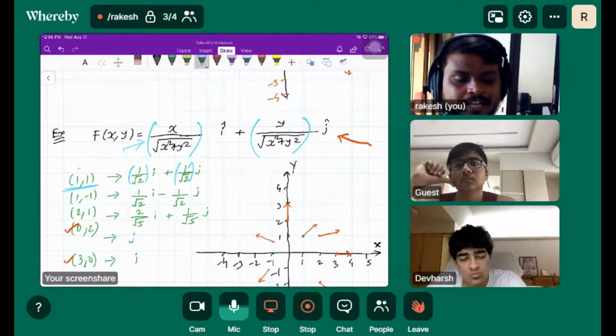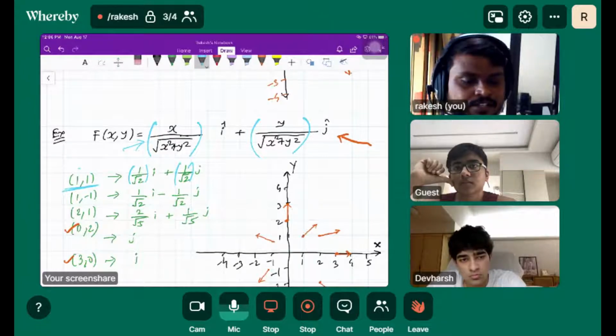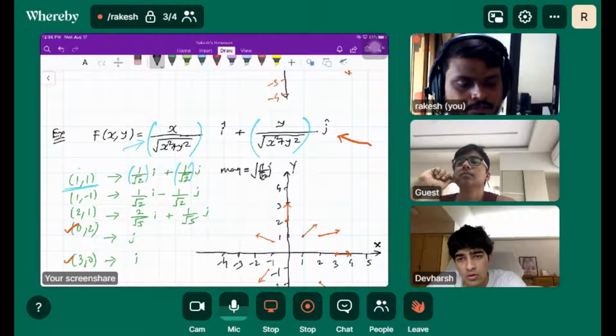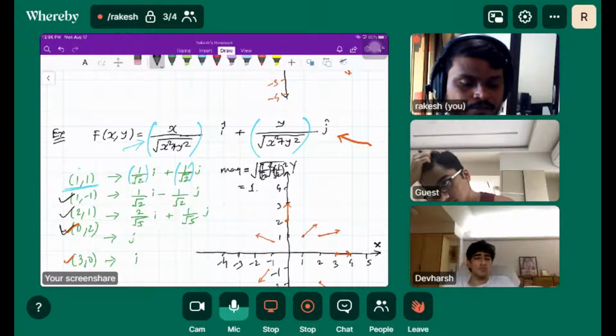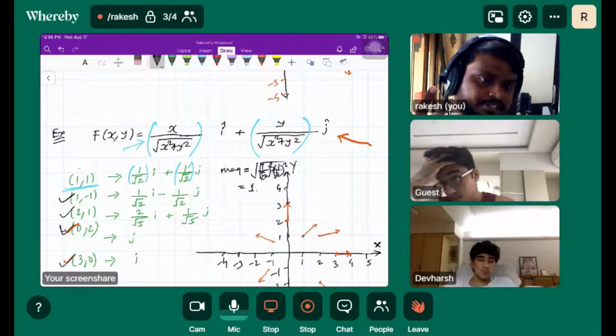So what would be the magnitude of this vector? It would be root 1, that's going to be 1. Similarly, you will get the magnitude of each vector as 1 unit in this case.